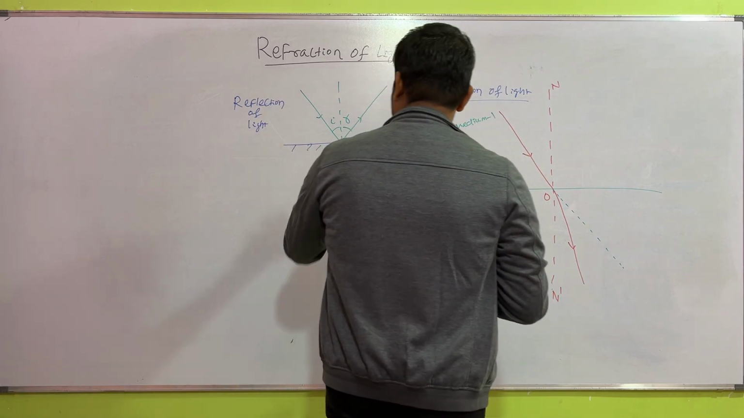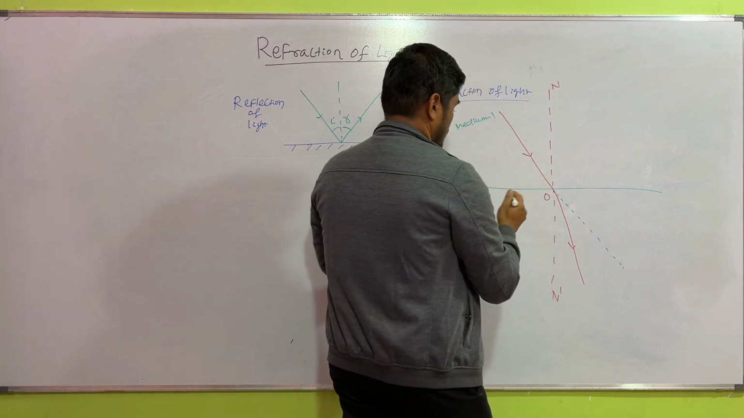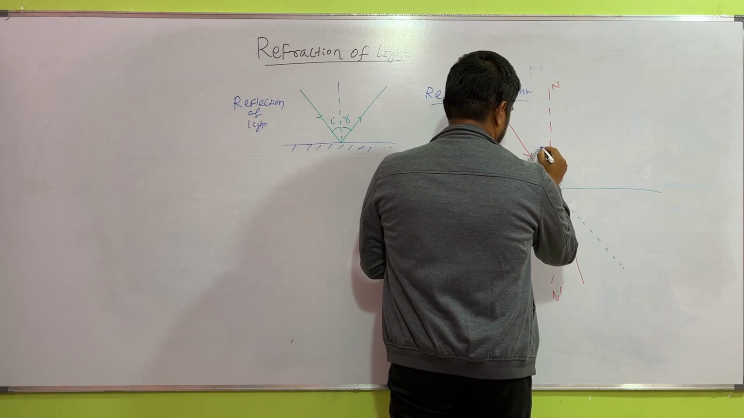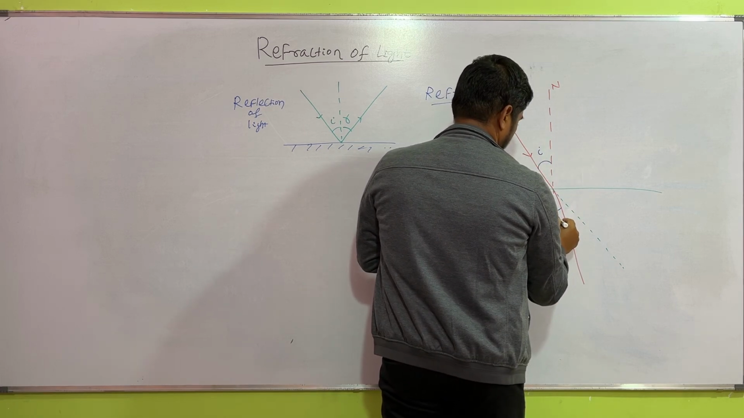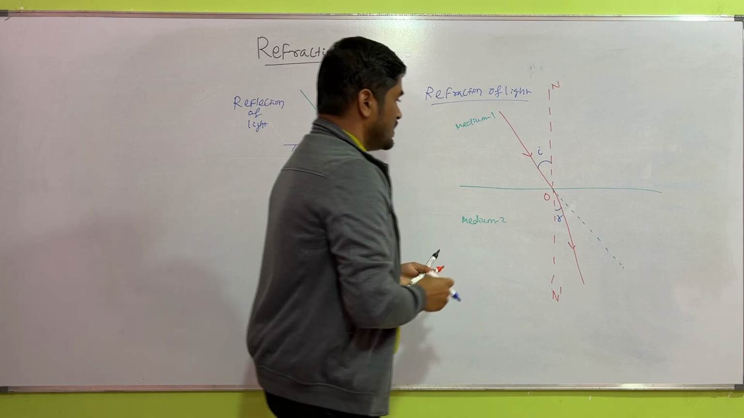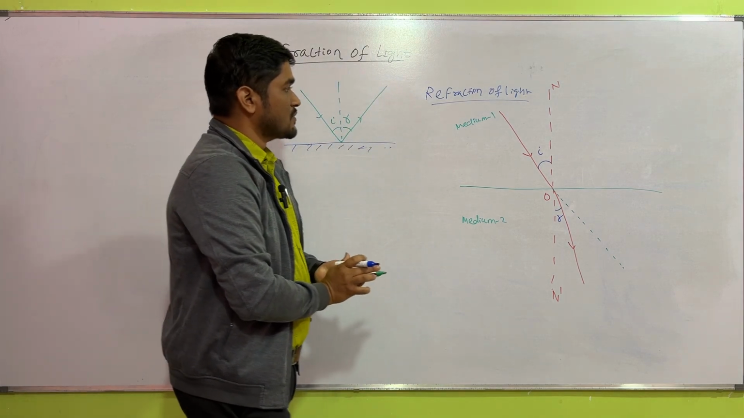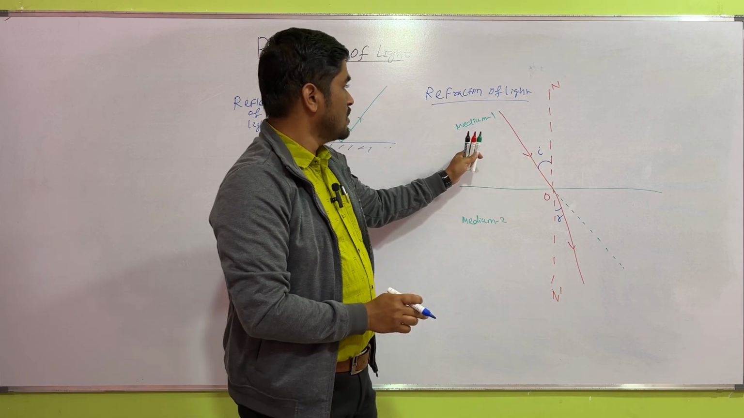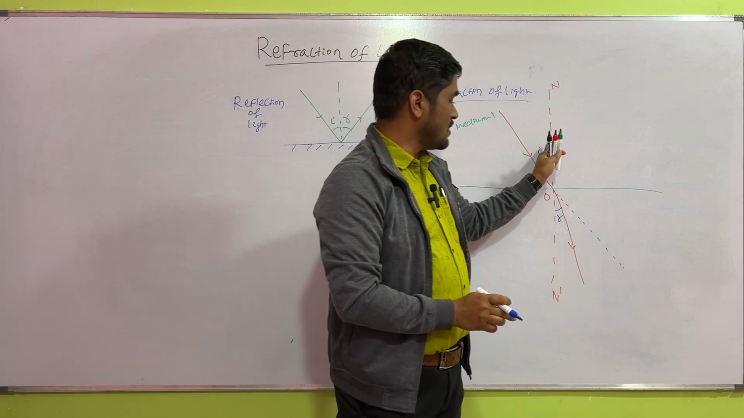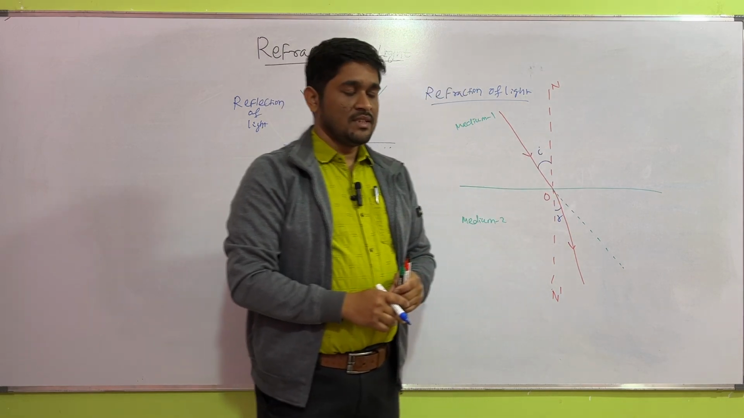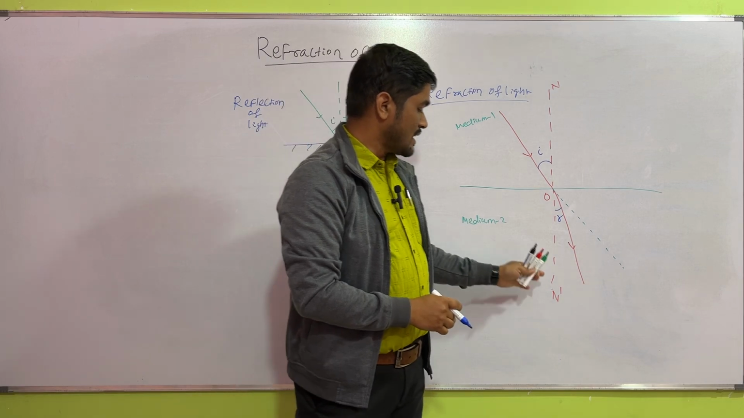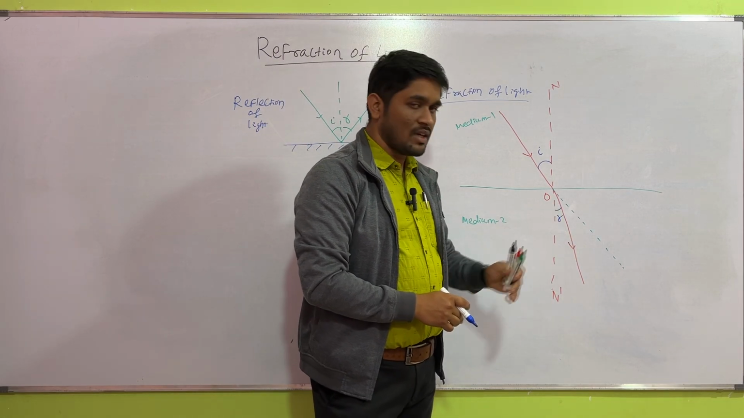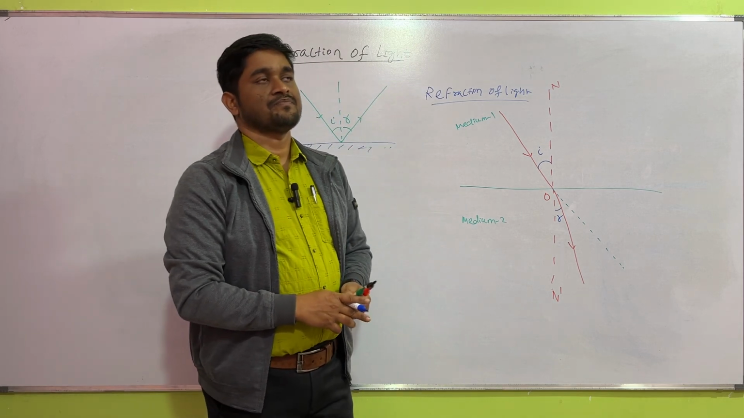And here, like reflection of light, we can say this is the angle of incidence I and this is the angle of refraction R. That means the angle between the normal and the incident ray is called the angle of incidence, and the angle between the normal and the refracted ray is known as the angle of refraction.